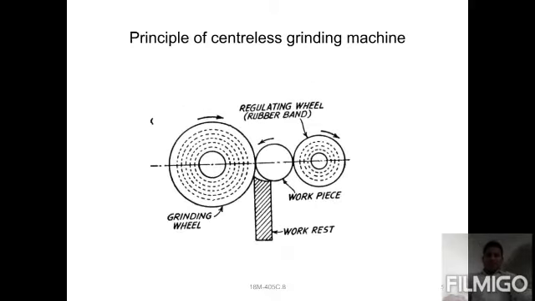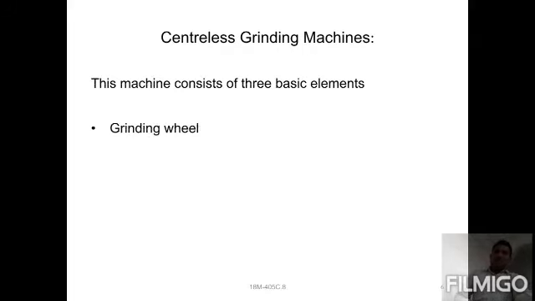You can observe here, the grinding wheel and the regulating wheel are both rotated about their own axis with some amount of speed, and at the same time the workpiece is supported between the grinding wheel and regulating wheel. It will be rotated continuously at maximum speed. Material will be removed in the form of small chips. For the workpiece, we have only the transverse direction, to grind long lengths of bar.